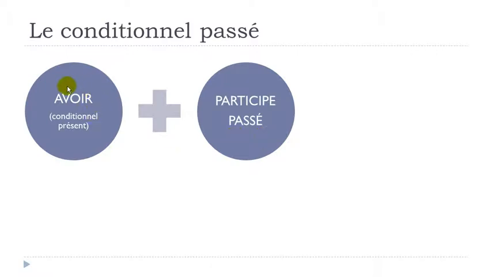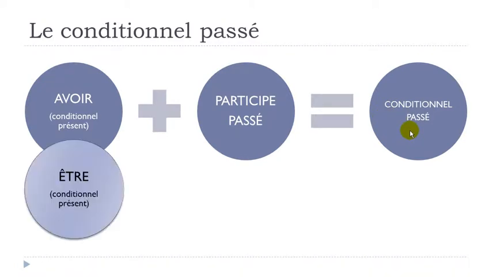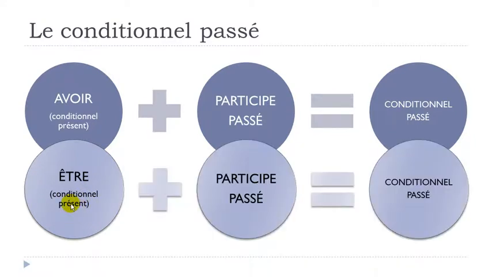So first avoir at the conditionnel présent plus participe passé, and you will get your conditionnel passé form. But we saw as well that in some cases we'll use être, and then same thing, it should be at the conditionnel présent form, plus participe passé, so it doesn't change, and it will give you conditionnel passé.